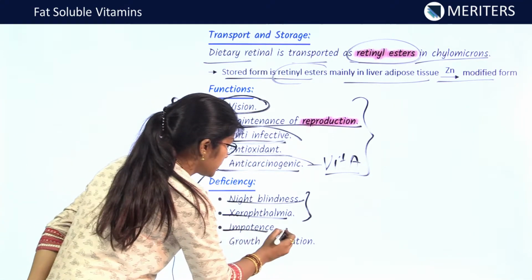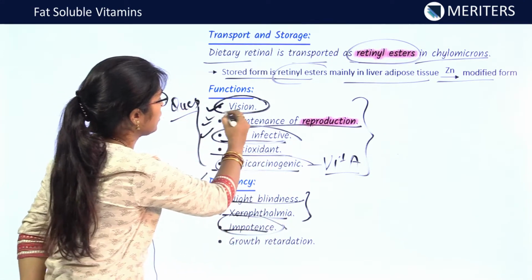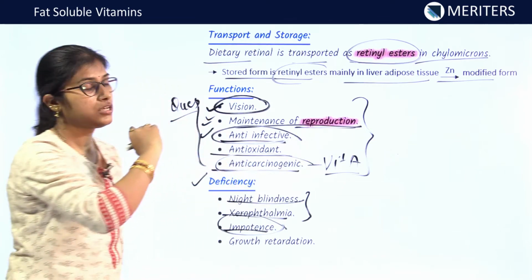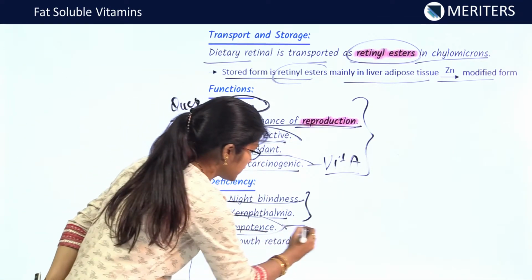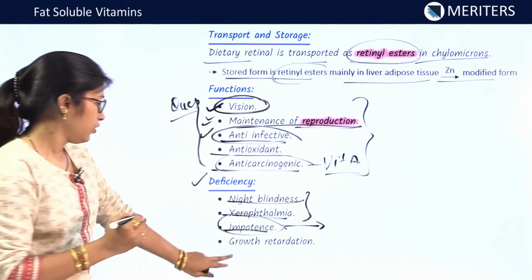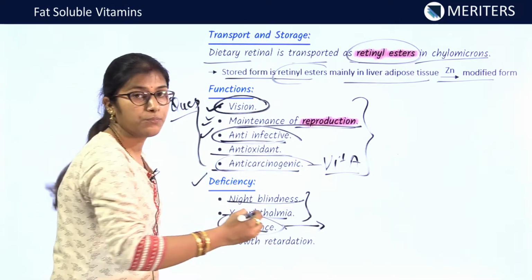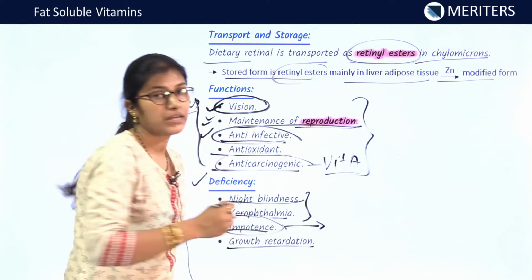Next one is impotency. See here, it has a role in maintenance of reproduction. So, if it is deficient, impotency may be a probable deficiency feature. Growth retardation is also a very important deficiency feature of vitamin A.